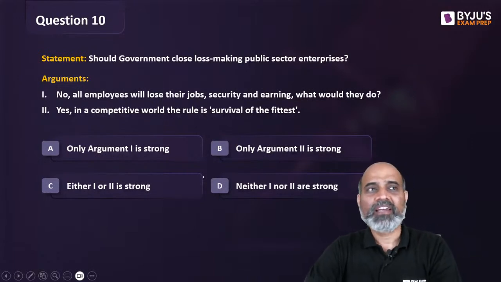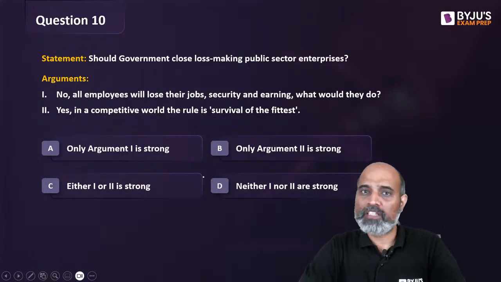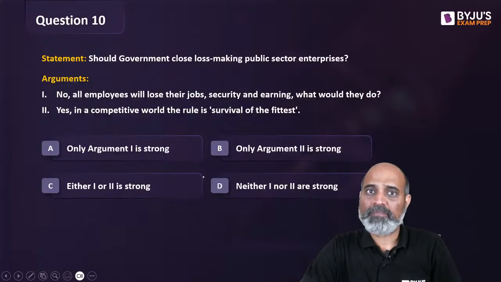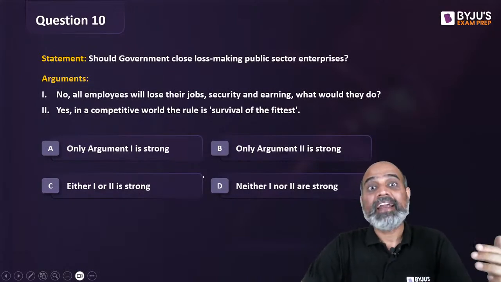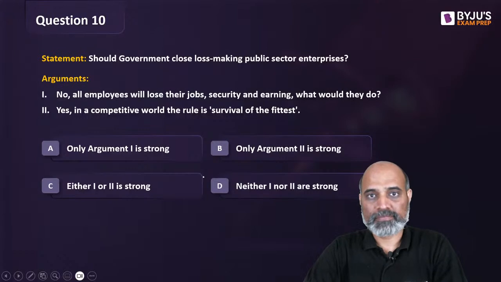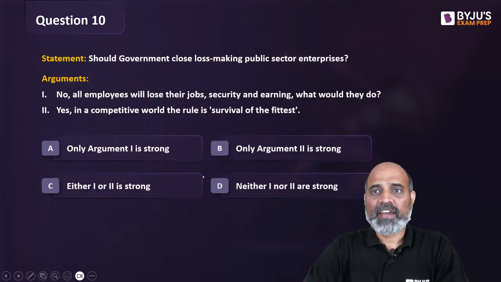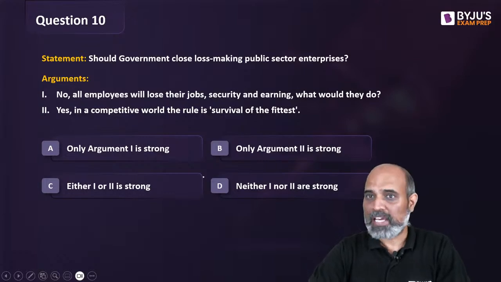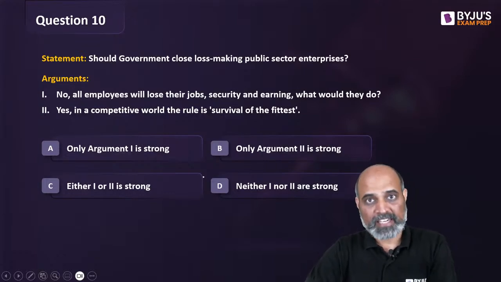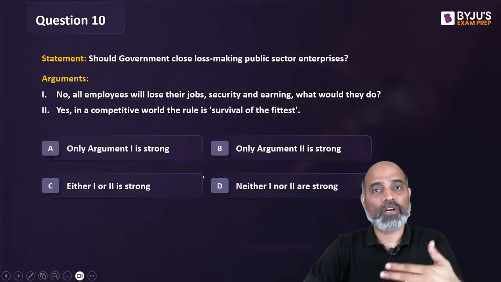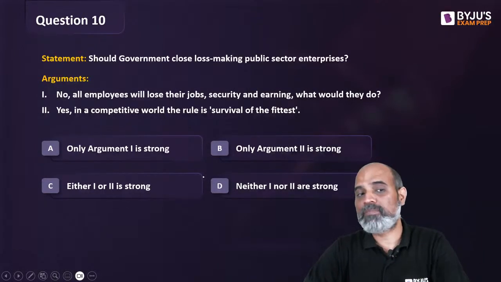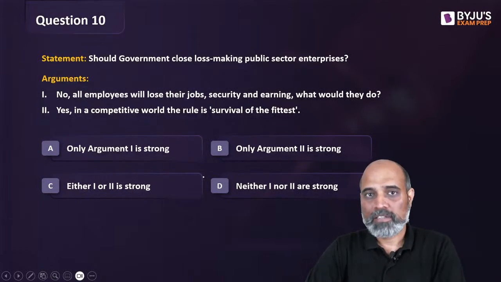Some of them will be like, no, let's invest more in the public sector. Let's improve it. Let's bring in better management. ठीक है? Let's bring in technology और इसको loss को profit बना दो. यही होता है ना? If somebody is not good enough, do you really discard them or do you help them become better? जैसे कि मैं आपको हेल्प कर रहा हूं कि आप थोड़ा और अच्छे से चीजों को समझ सको, एग्जाम क्लियर कर सको. ऐसा तो नहीं है कि आपको समझ में नहीं आता, मैं आपको नहीं आता तो मैं पढ़ाऊंगा ही नहीं. ऐसे तो होता नहीं है.